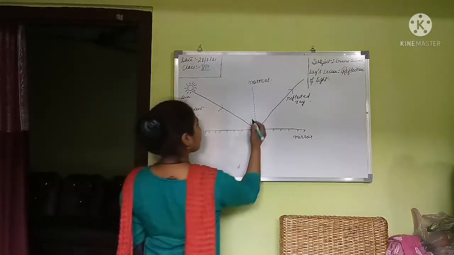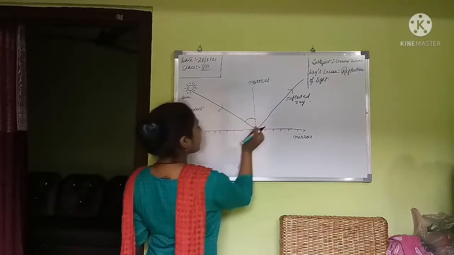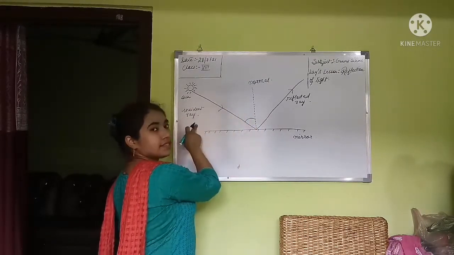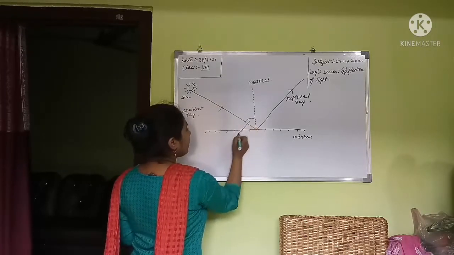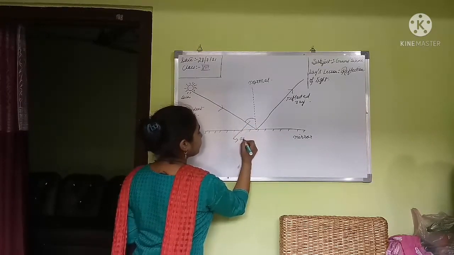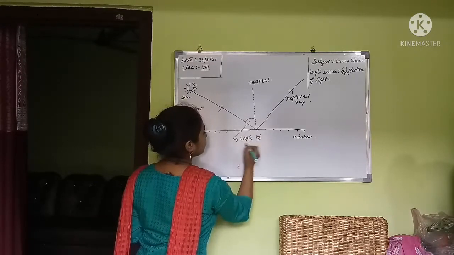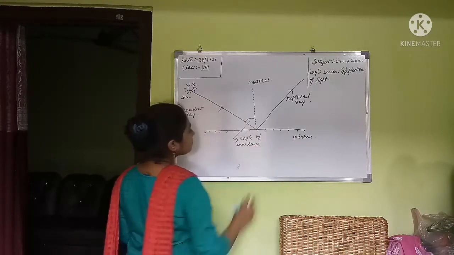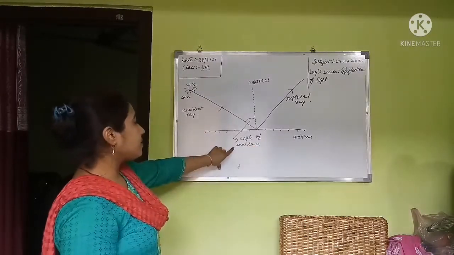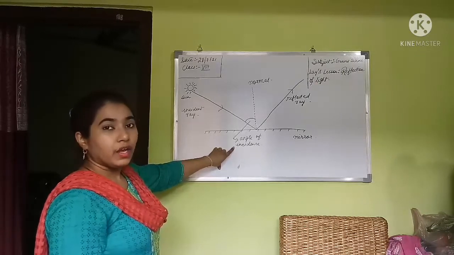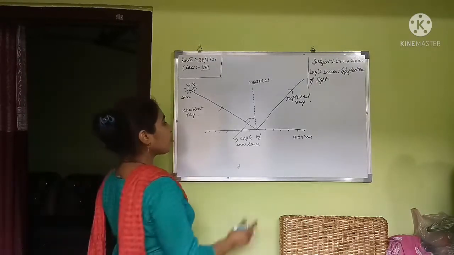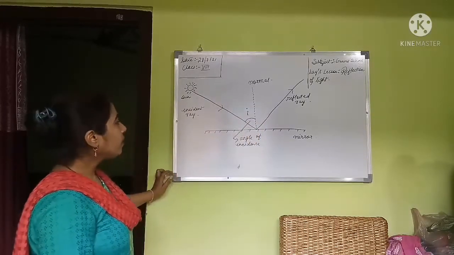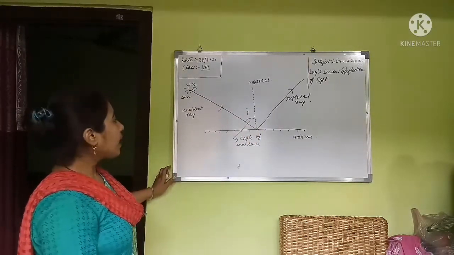Okay, this angle which is formed between the normal and the incident ray is known as the angle of incidence. This is known as the angle of incidence, and the angle of incidence is denoted as small i, like this. Okay.